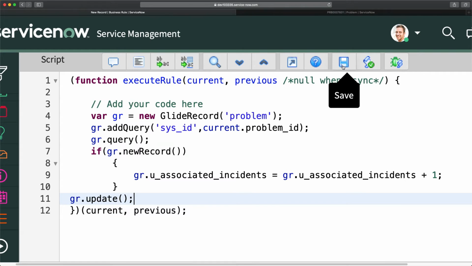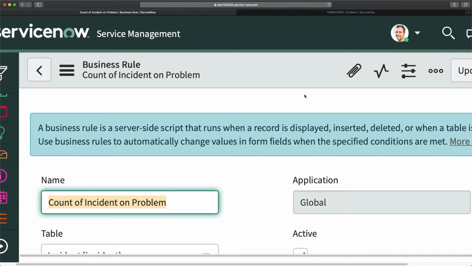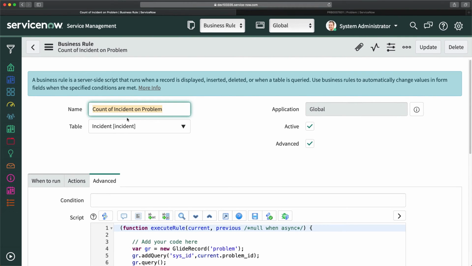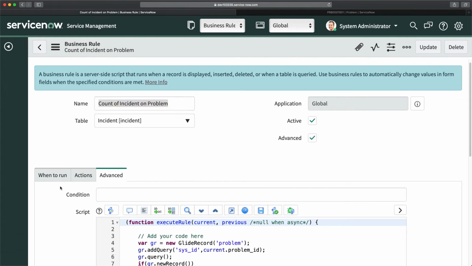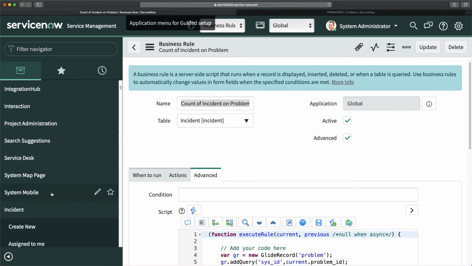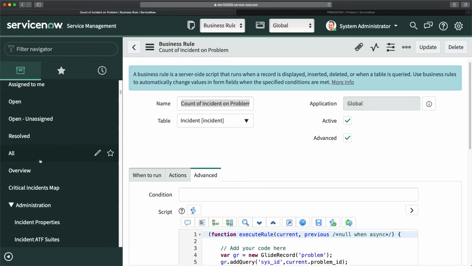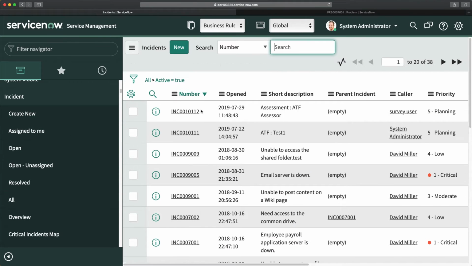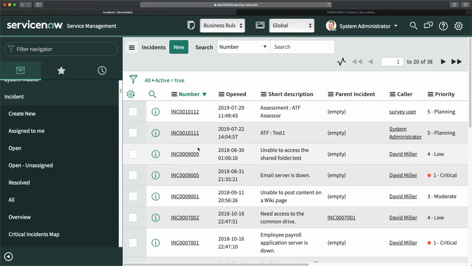And now I will click on save. So a new business rule is created to count the incidents. In that case, I will go here, and we have this particular incident.